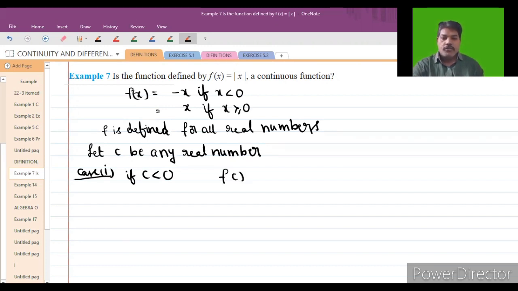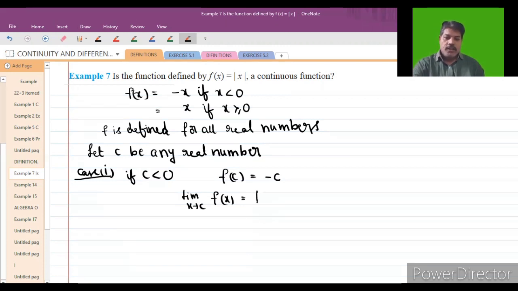If c is less than 0, then f of c is minus c. If x is less than 0, f of x value is minus x. And also, what will the limit as x tends to c of f of x become, students?